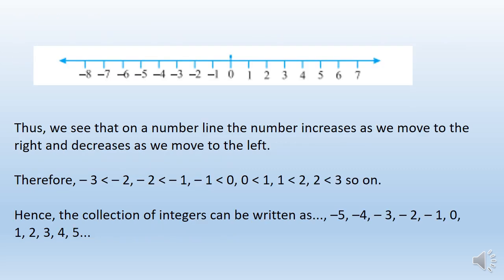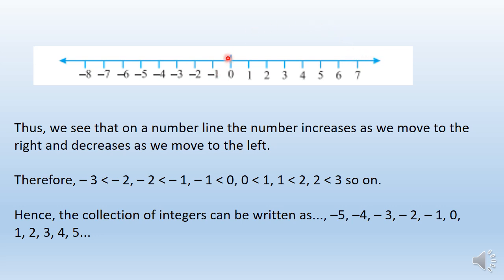So, thus we see that on a number line, the number increases as we move to the right and decreases as we move to the left. Means as we are moving in the right direction, we'll get bigger and bigger numbers. Means 7 is bigger than 6. If I take 8, 8 is bigger than 7.